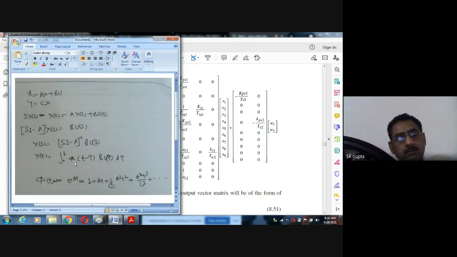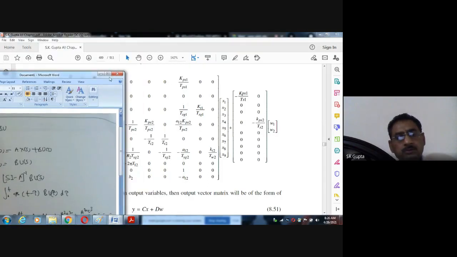Where this phi(t), what is phi? Phi(t) is nothing but e to the power At. And what is A? A is nothing but the system matrix, and this system matrix is here. This is the system matrix.